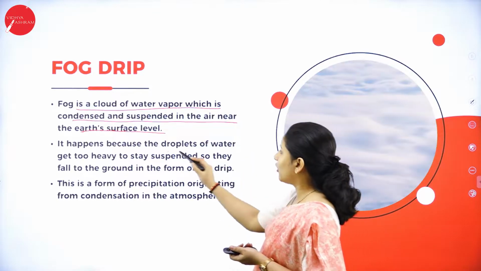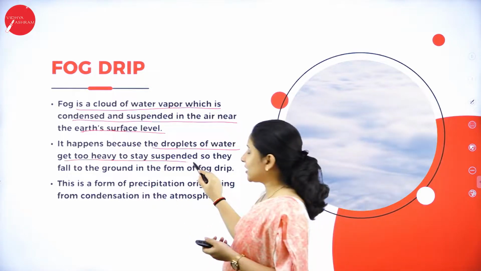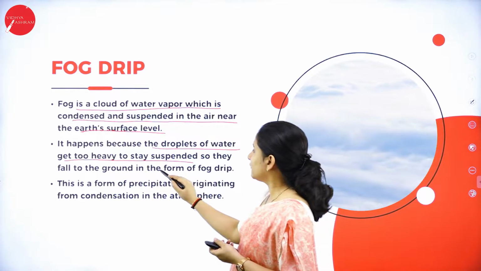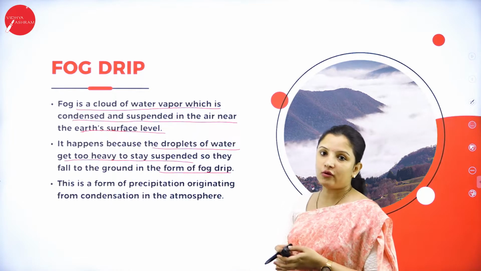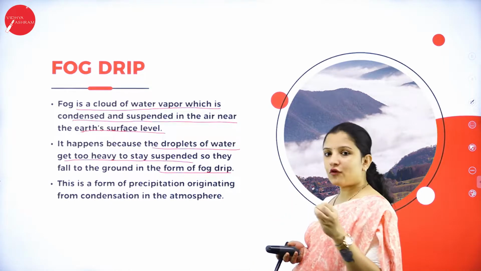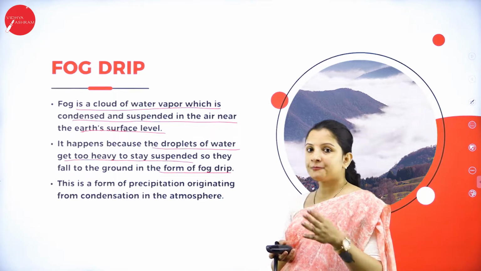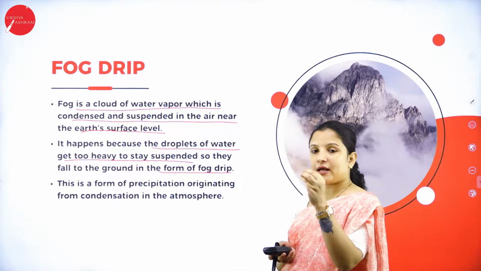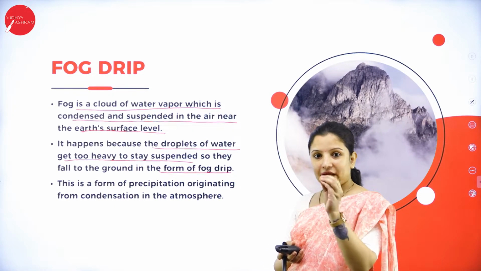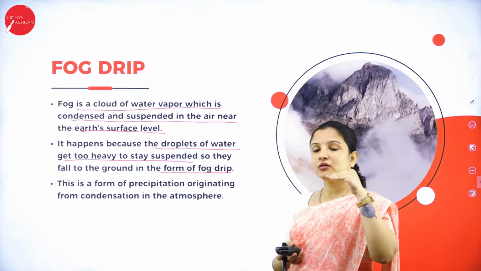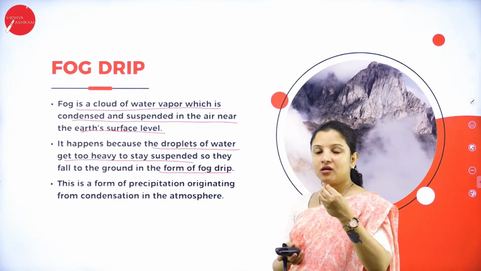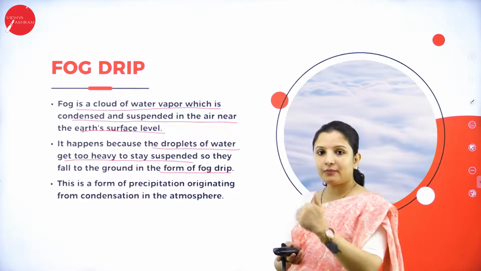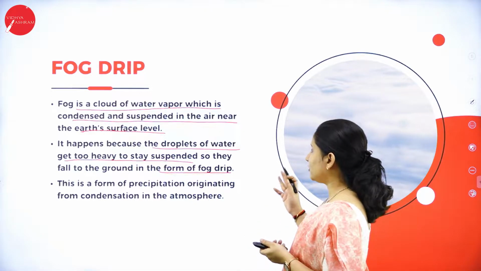This happens because when the droplets of water become too heavy, they can no longer stay suspended in the air and they fall down to the ground in the form of fog drip. So here what happens? Fog is nothing but a cloud of water vapor only. This cloud of water vapor will condense. When it condenses, it forms very light drops of water. As and when the drops get heavier, the atmosphere cannot hold the water any longer. That is the time when they come down in the form of fog drip. So that is about fog drip.